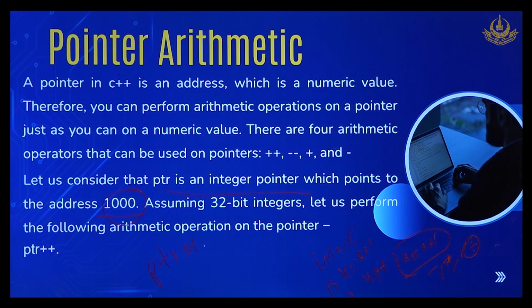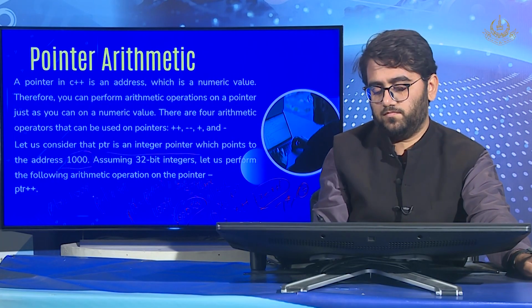If we do PTR plus plus, what would happen? It would do PTR equal to PTR plus 1. And what does PTR plus 1 mean? We have gone over it in the previous slides. It means it would just add 1000 plus 4. Where is the 4 coming from? It is coming from the int size. What is the int size? Int size is 4 bytes. So it will add 4 bytes to the memory address, and the value of PTR will now become 1004.